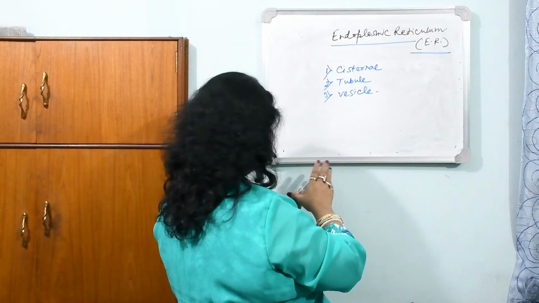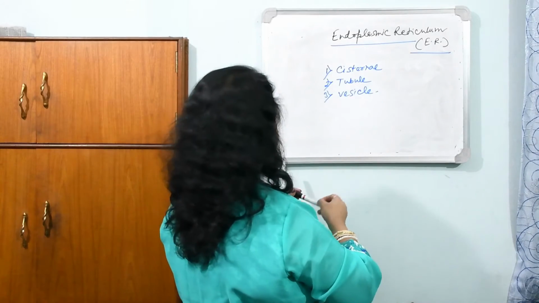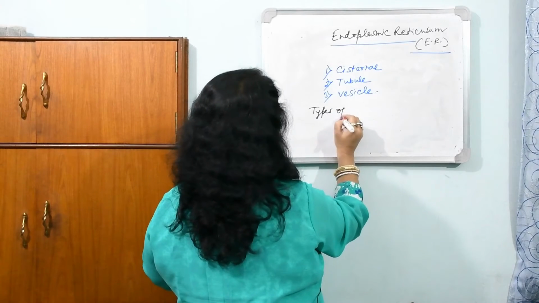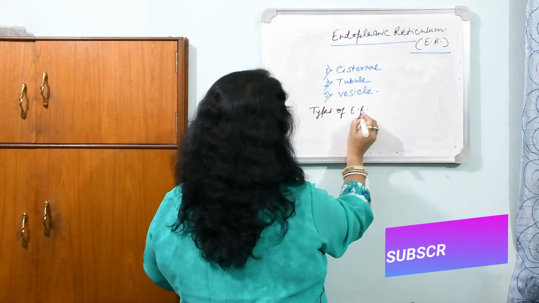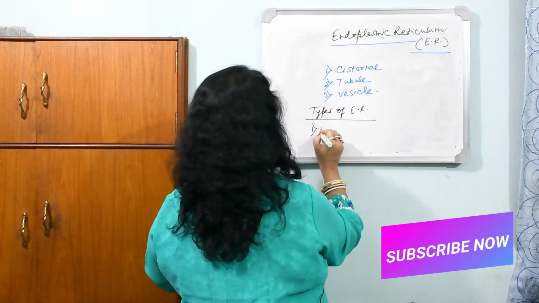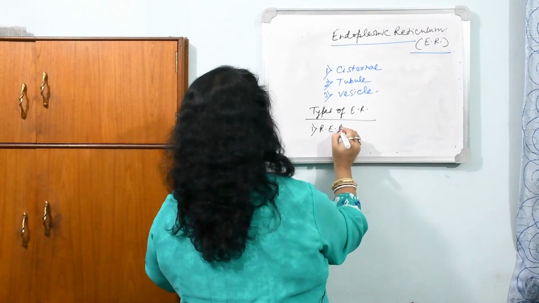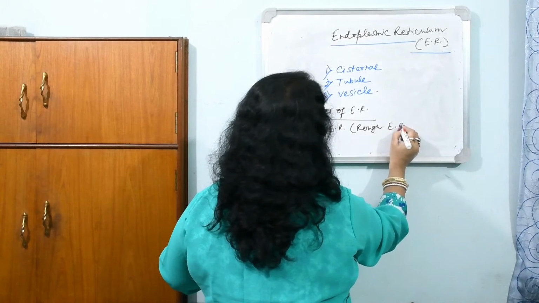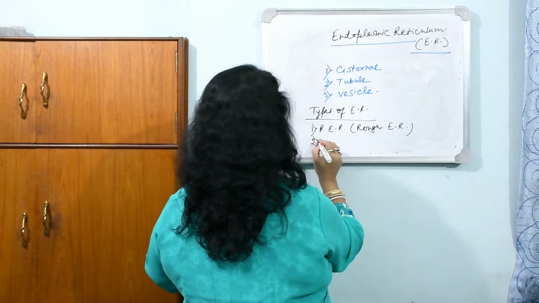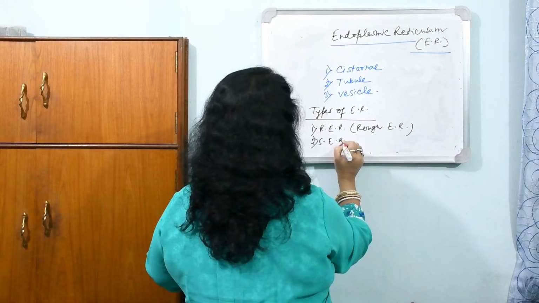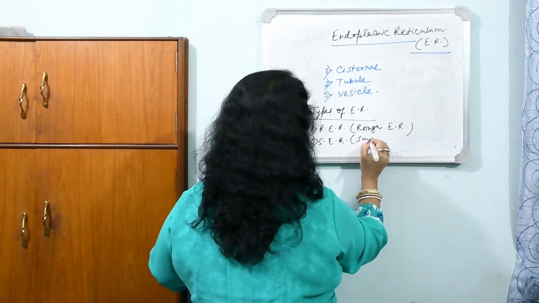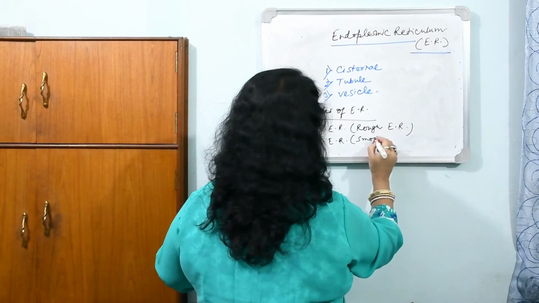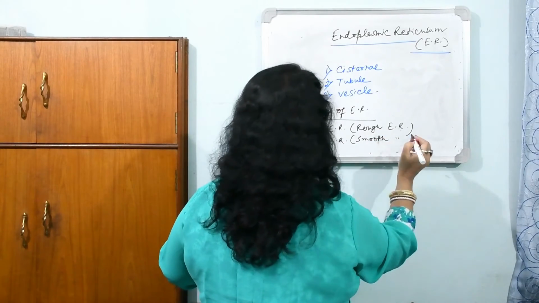If we come to types of ER, broadly it has 2 types. Number 1 is RER or rough endoplasmic reticulum, and number 2 is SER, that is the smooth endoplasmic reticulum.